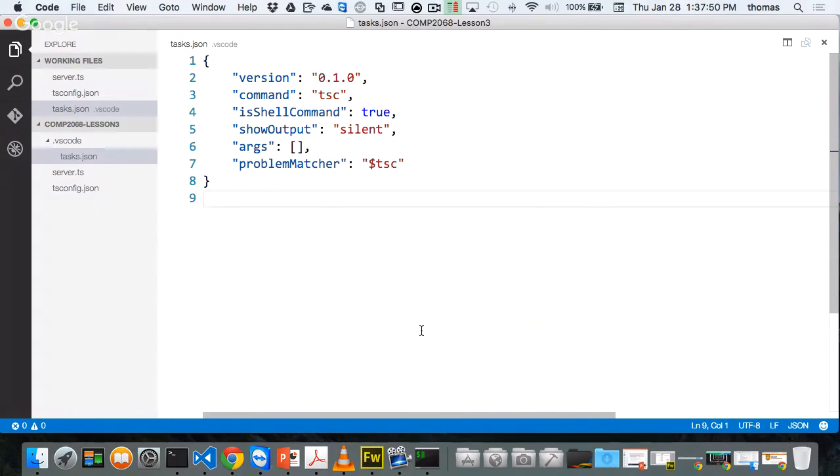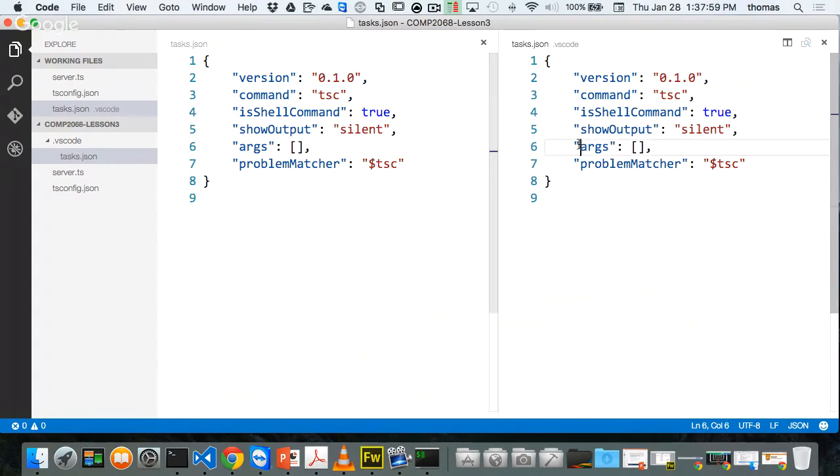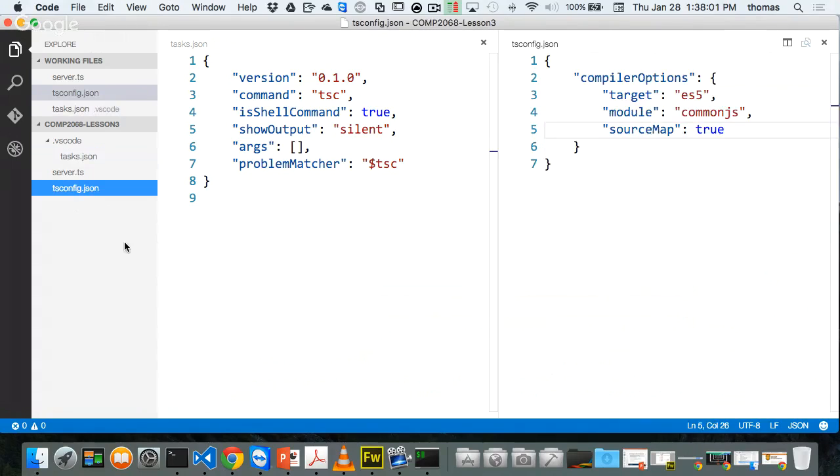And if you missed the other file, let me pull that one up too. How do I split screen with Visual Studio Code? There's a button right here to split screen. So if I split screen and I choose this one and I click on tsconfig, those are the 2 files you need. One is tsconfig.json, and the other one is the task runner, which is going to be inside the .vscode folder.